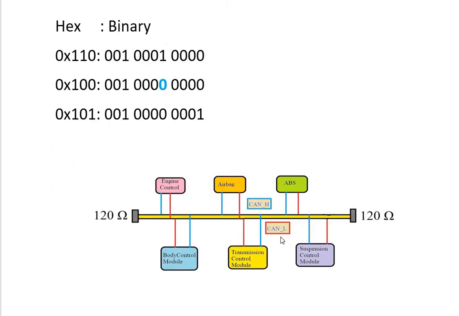We already know the CAN bus has two wires. One is CAN high, another one is CAN low, and at both ends it is terminated with a 120 ohm resistor. So here these are the nodes or ECUs present on the CAN bus. Now we can take three nodes and their message identifier values. So here we consider engine control, airbag and body control module.